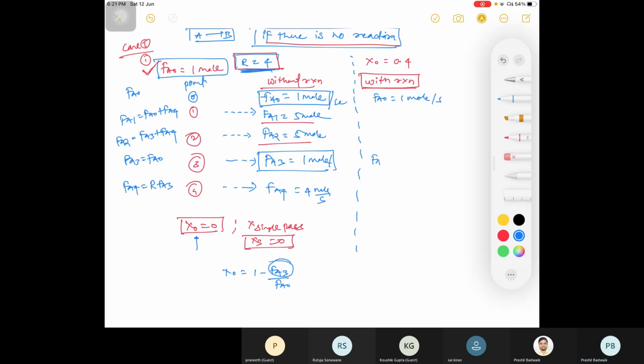So please substitute and calculate the value of Fa3. Fa3 is what? 0.6 moles, right? That is 40% has been converted, so 60% of the initial remains. The initial is 1, so 60% of it is 0.6. Okay, now please tell me what is the value of Fa4. The recycle ratio is the same, so it is R into Fa3.